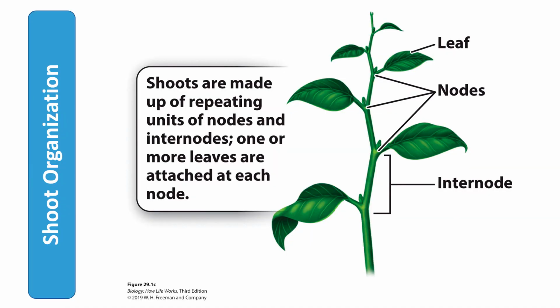The shoot systems of plants are constructed in the same way despite their different appearances among the different groups of plants. Plant shoots are formed from repeating units or modules. Within each unit is a node and an internode. Nodes are where leaves are attached to the stem. The internode is the area between two nodes.